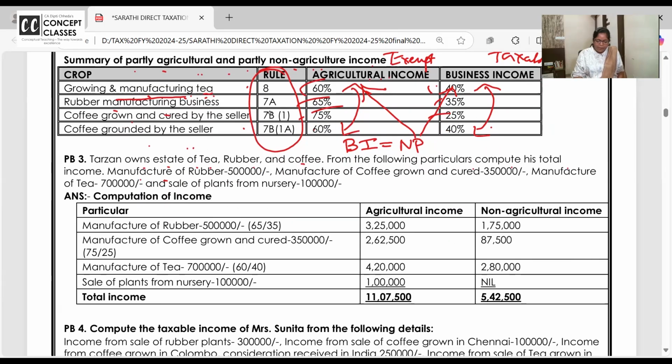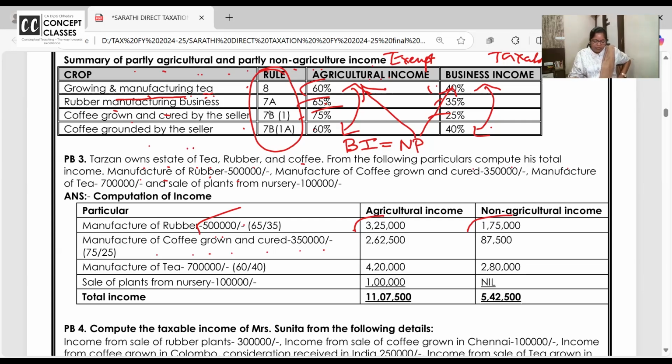ये देखो. Manufacturing of rubber, 5 lakh. So rubber is 65% of 5 lakh is agricultural income, exempt. 35% taxable. Manufacturing of coffee grown and cured.